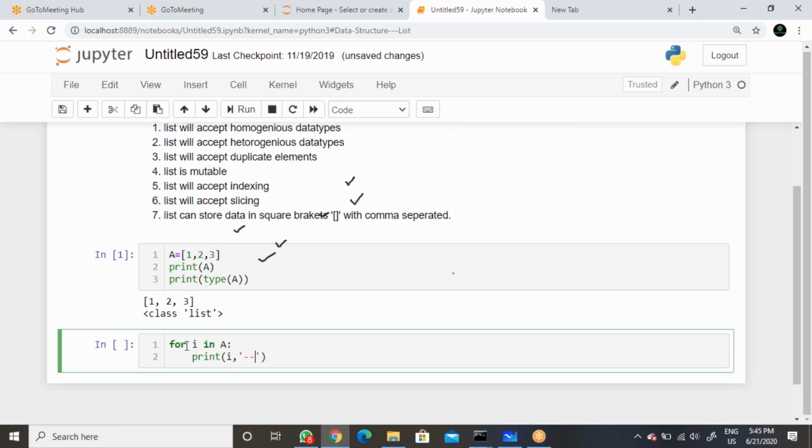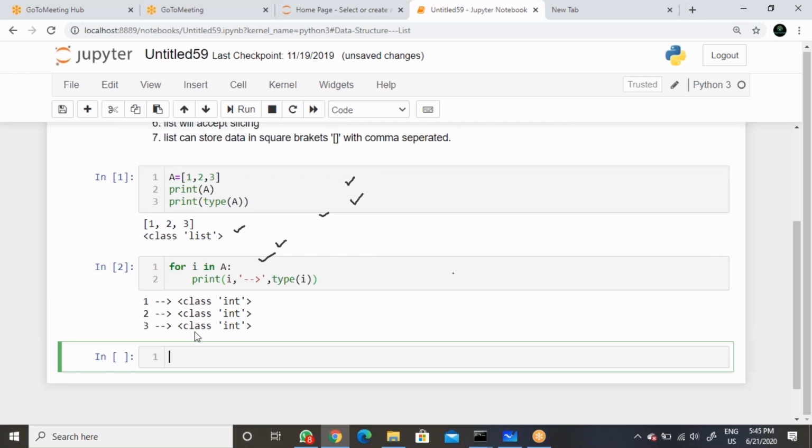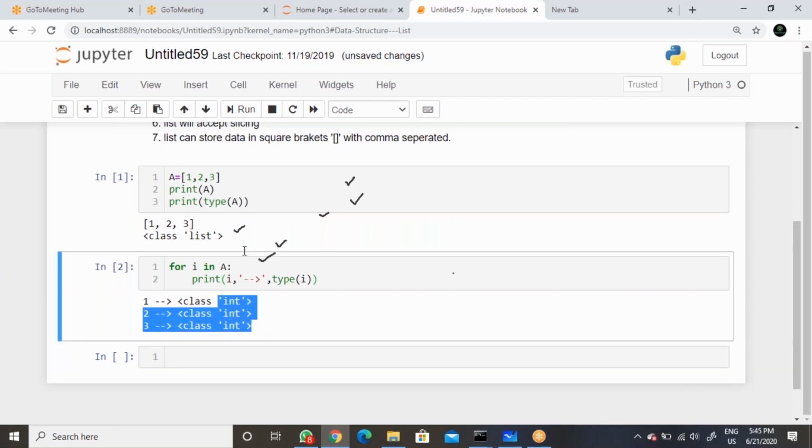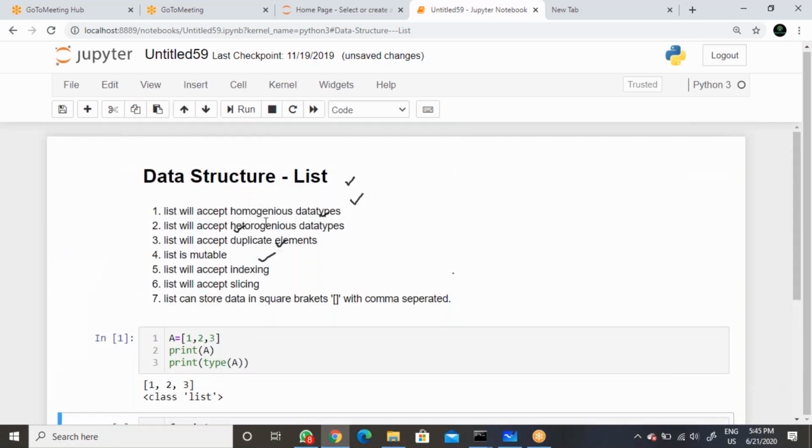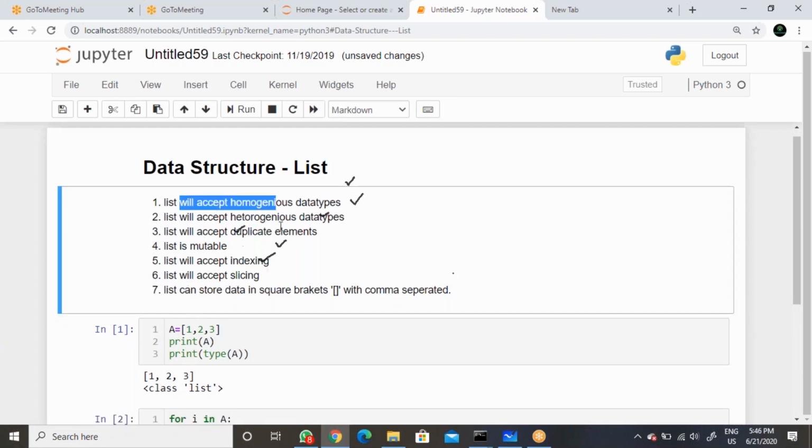You can do it in a different way, but I'm giving this to help you understand. Let's execute. Whatever the elements in the data structure, 1, 2, 3 are all integers. That means we have the same kind of data, so list will accept homogeneous data.